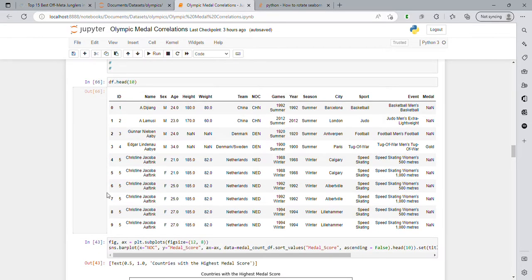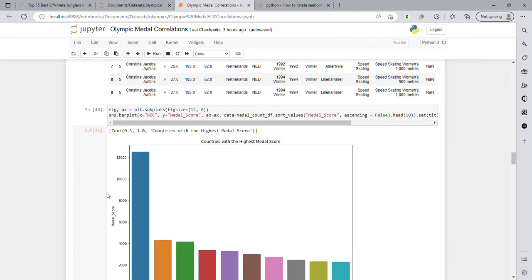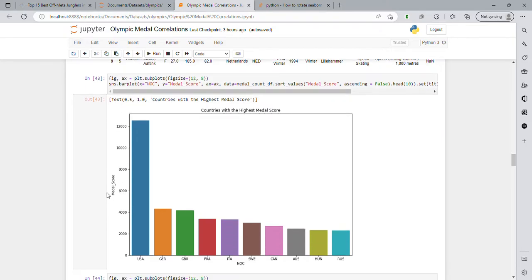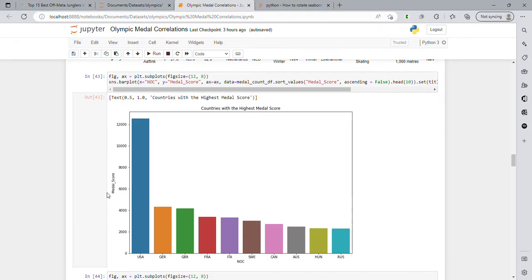So here's our first plot, and what we did was we created a new calculated field called medal score, which is a pretty simple calculation. A gold medal counts as 3, a silver medal is 2, a bronze medal is 1, and no medal is 0. And we took the sum and grouped it by country for every country in our data set. And what we've done here is plotted the top 10 countries by medal score of all time.